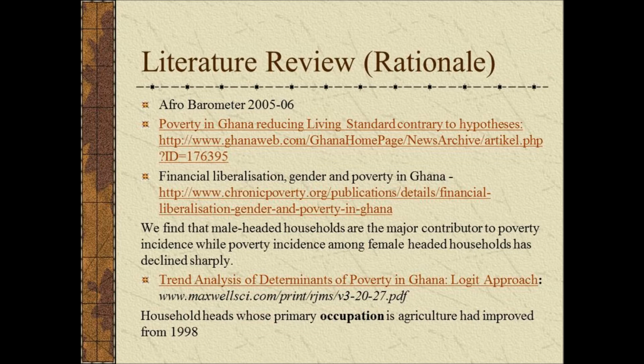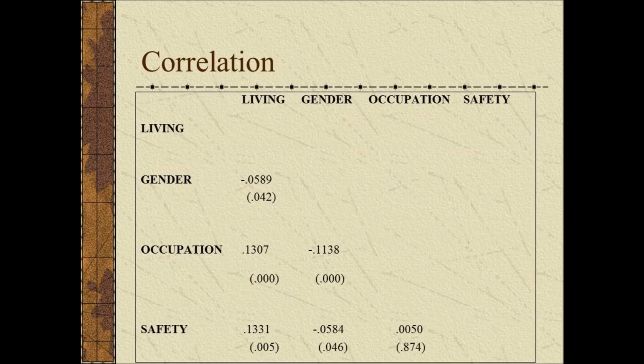Examining the results of my correlation analysis, I can see that there is a negative correlation coefficient for my independent variable gender, which suggests that as you move from male to female, because they're coded male 1 and female 2, there are actually lower living conditions, which is not what I expected in my hypothesis. Also, r squared is 0.003, which suggests that gender is not at all explanatory of variance in living conditions.